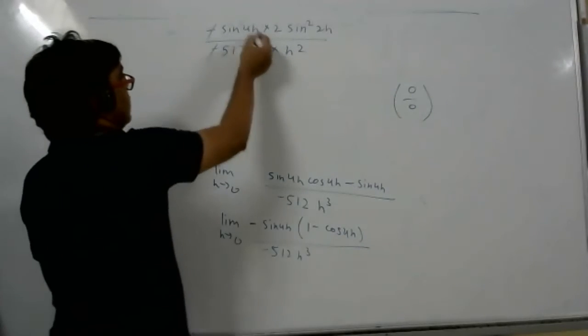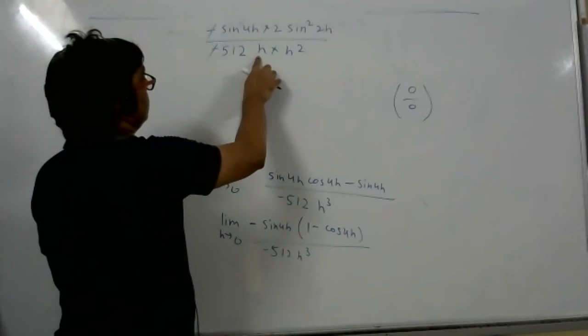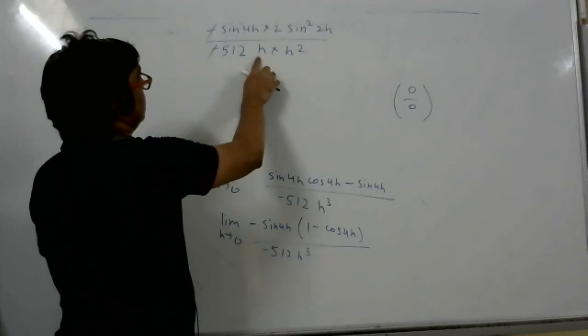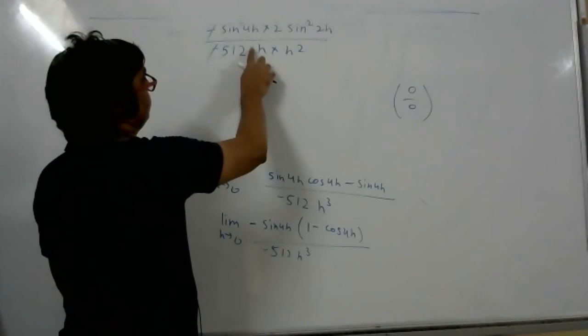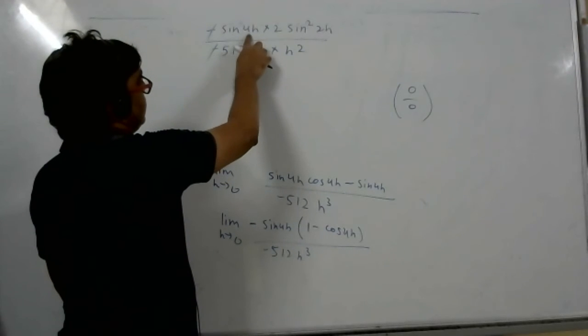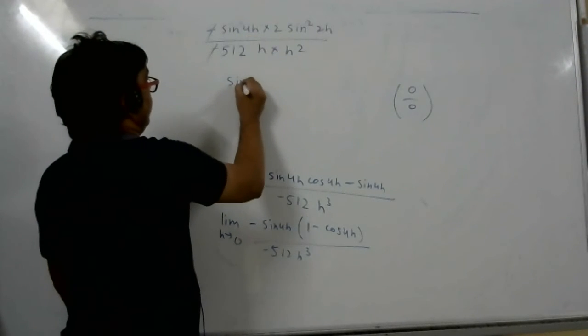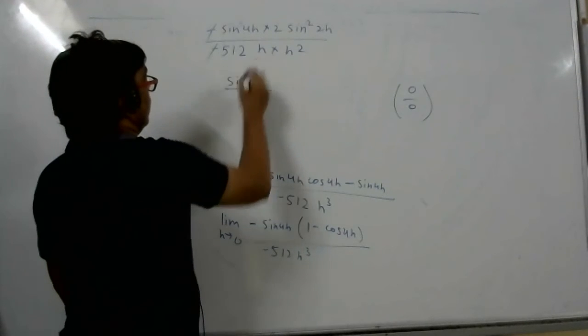Here sine 4h by 4h is there now. So you can simplify the 2 and 5 into 2 and this I can cancel. Here I want 4h actually, because sine 4h is there now. Are you understanding or not? Yes, sir. So I'll write sine 4h by 4h.